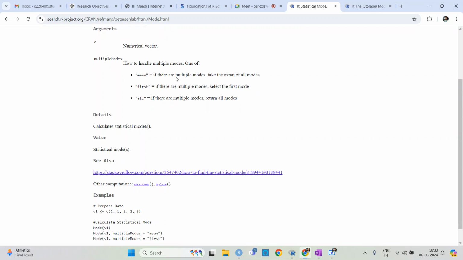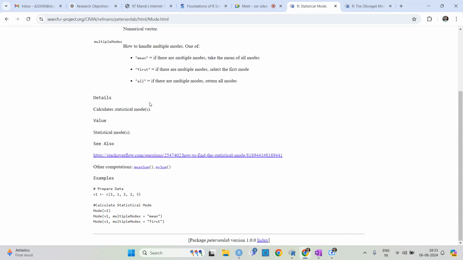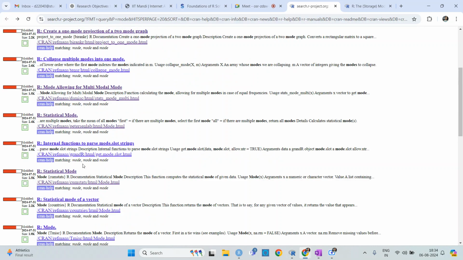If you want the mode of this data, you can have it like this. Also, whether you use capital or small letters, mode is covered everywhere. So mode can be used for different purposes, and our site search will give you all of them.